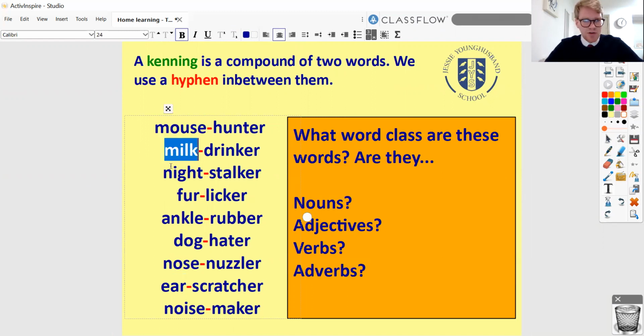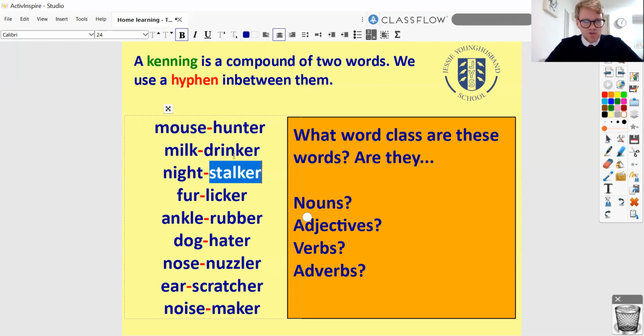So mouse, milk, night, fur, ankle, dog, nose. Which of those are they? Well, these are all nouns. Mouse is a name for an animal, milk's the name for a drink, night is the name for that time of day. These are all the names of things, or you might say the labels for things, and so they are all nouns. Now, much trickier, and this might catch a few people out here. What type of word class have we got on the right-hand side?